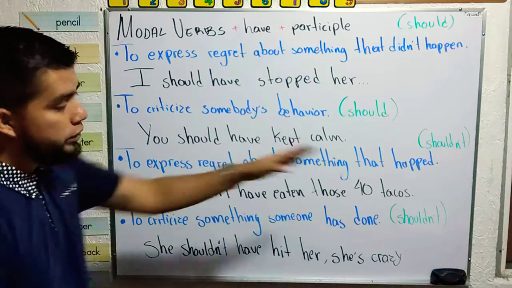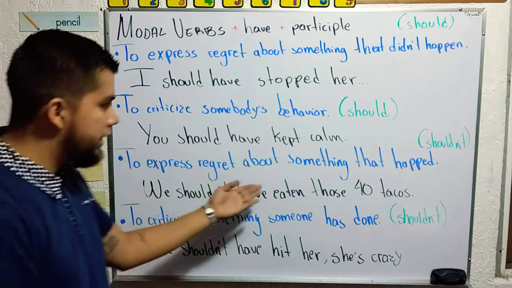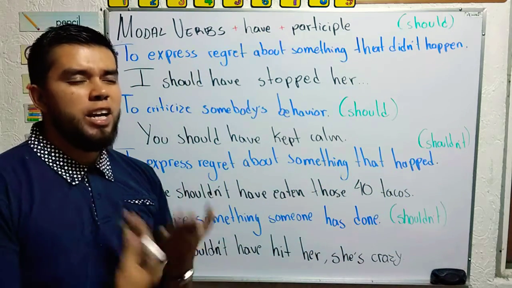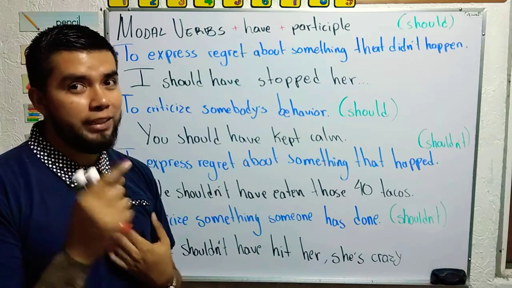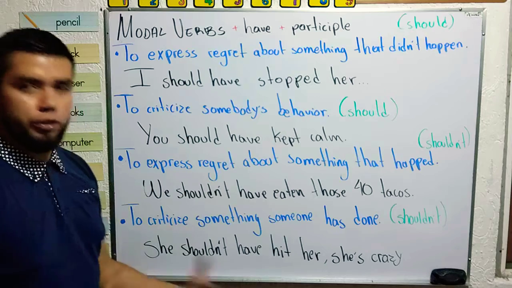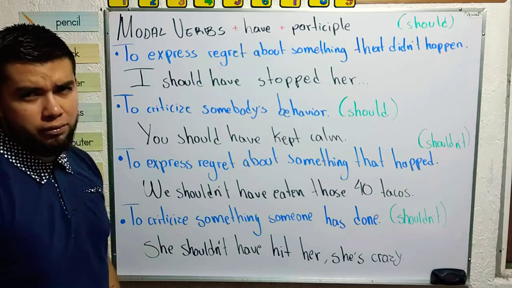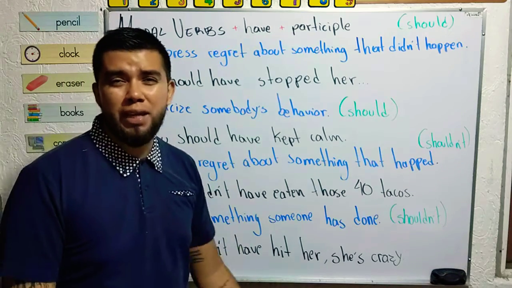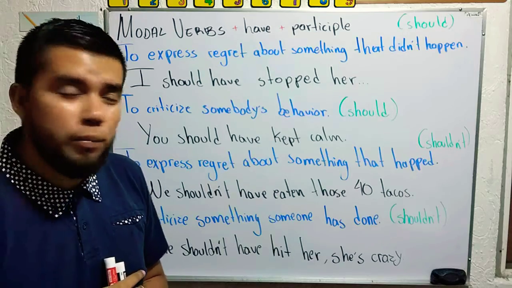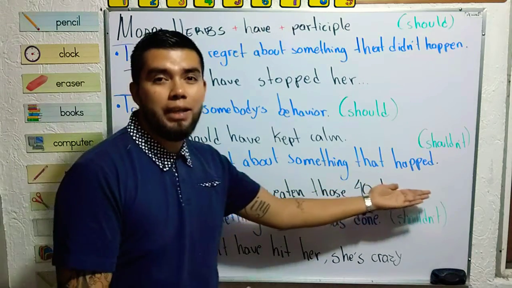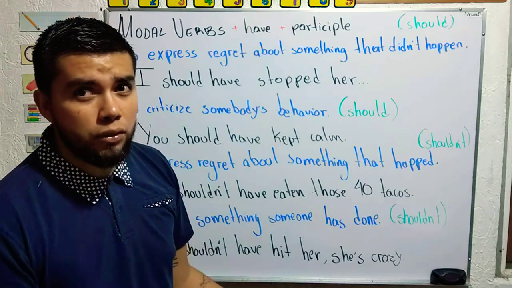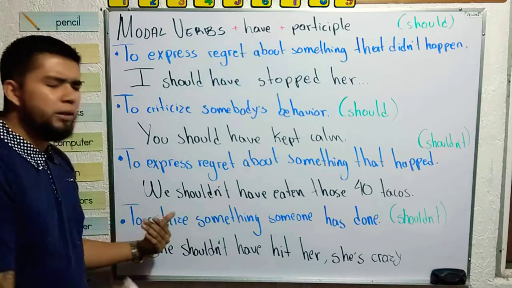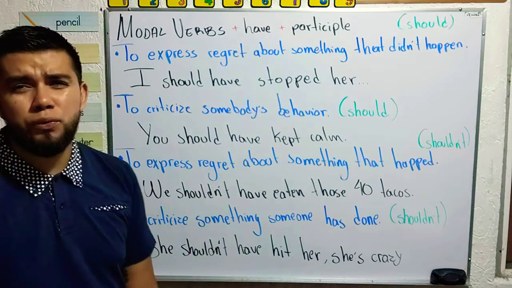Then, shouldn't, to express regret about something that happened. Here is the opposite. In this case, you are feeling regret about an action that you did. Imagine you are with your best friend in the morning or at night, and you say, "Oh, we shouldn't have eaten those 40 tacos. I'm feeling terrible." So you regret something that happened. And what happened? You ate 40 tacos. Well, 20 and 20. So you regret something that happened: we shouldn't have eaten those 40 tacos.